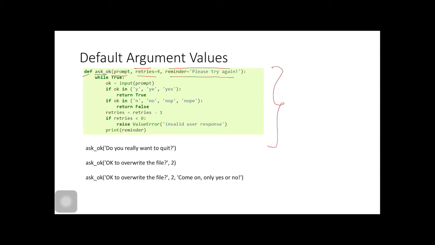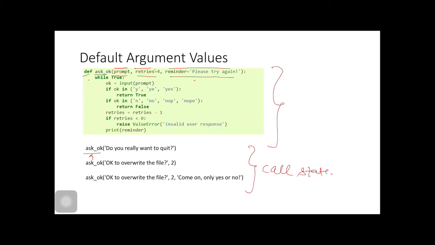This is the body of the function. This will not get executed. These three are the function call statements. Now if we define our function like this, the parameters whose value is not supplied at the time of definition must have a corresponding argument when we call that function. Suppose we are calling this function ask_ok, and we are not supplying the values for retries and reminder.